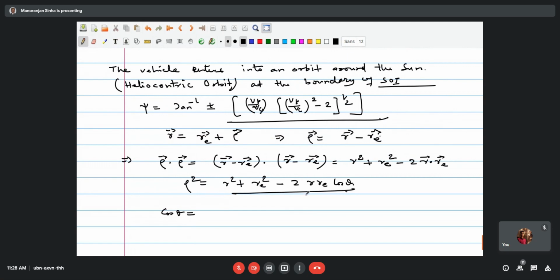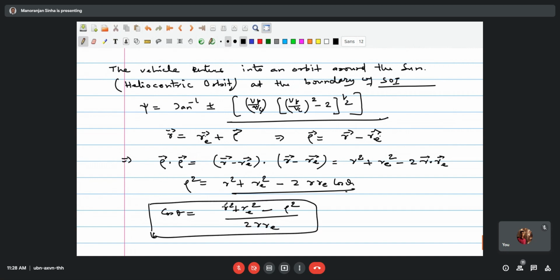So the first theta then will be given by, now look into this thing. This is the distance of the satellite from the sun.